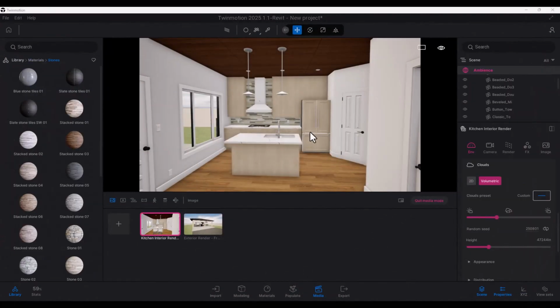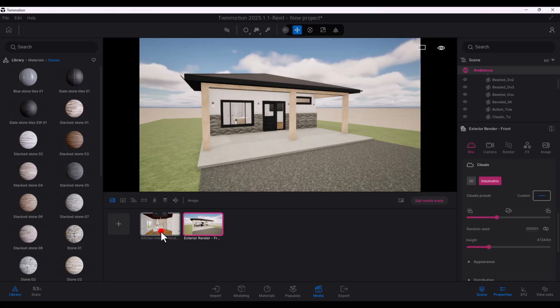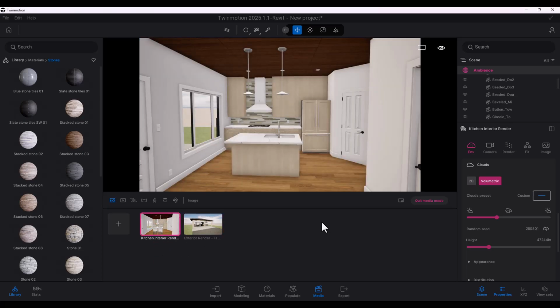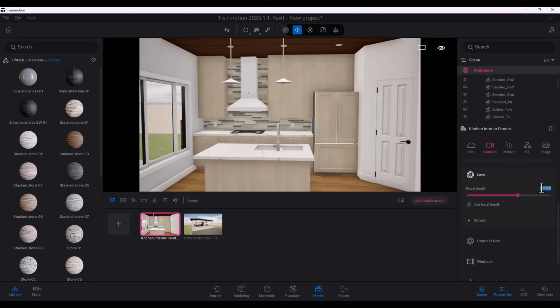Okay, so now that we've created the two views that we're really interested in rendering, now we can change our settings on how we want to render them. So for the camera, I'm actually going to use 28 millimeters for my focal length. So it kind of zooms into this whole area. And you'll probably notice I deleted the two stools that we had here because I want to use something from the library instead of what Chief Architect had. So let's do this for the scene, and some of the other things that you could edit in the camera are things like auto exposure, white balance, and all that. And all these things we can adjust later on.